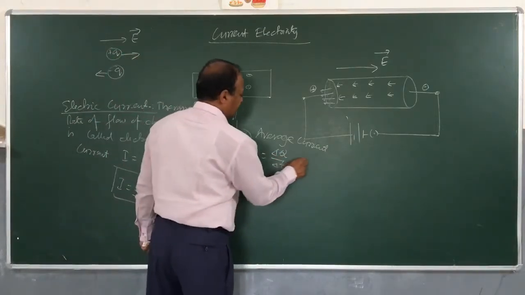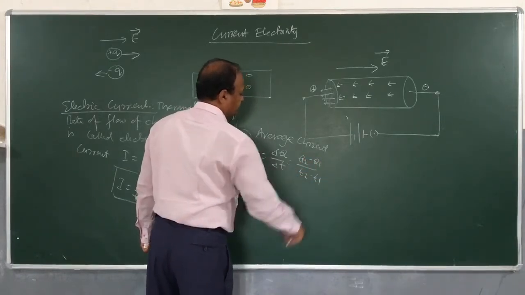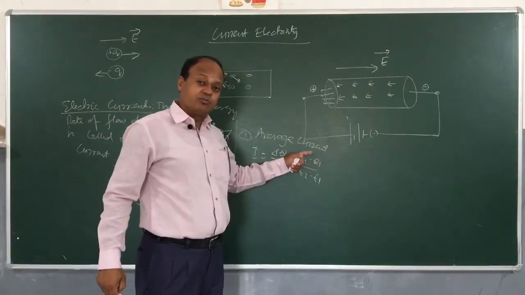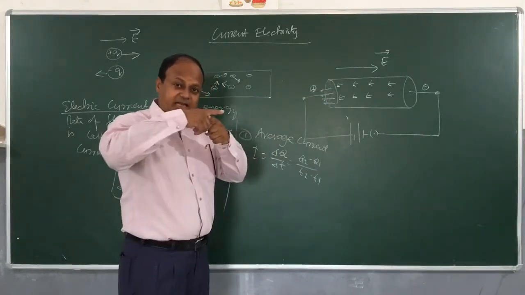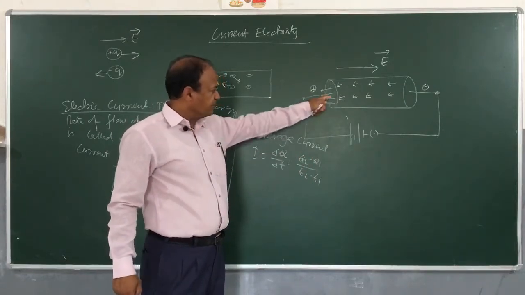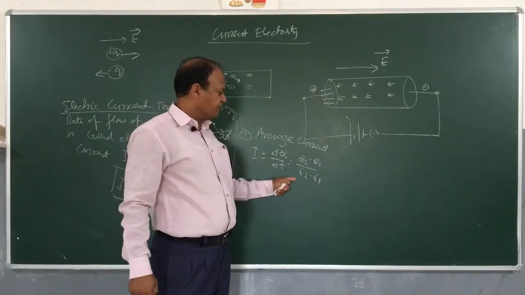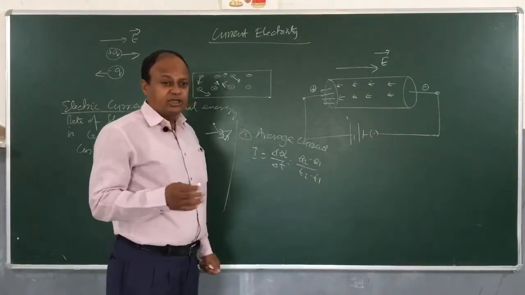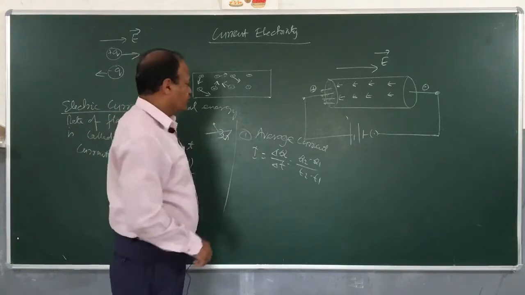Delta Q can also be written as Q2 minus Q1 divided by T2 minus T1. So what is Q1? Q1 is the charge passing through a cross section of a wire in perpendicular direction in time T1. Q2 is the amount of charge passing perpendicular to the cross section of a wire in what time? T2. So Q2 minus Q1 divided by T2 minus T1, this will give us what current? Average current.